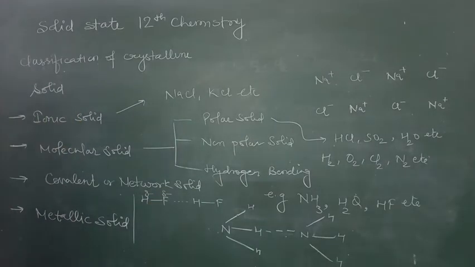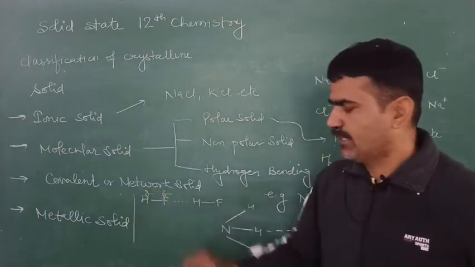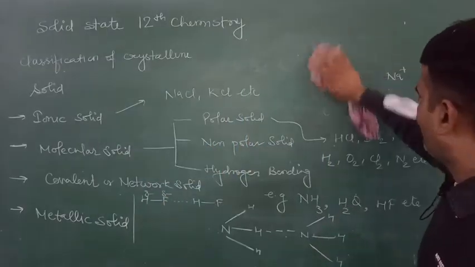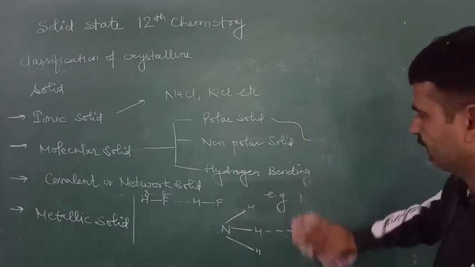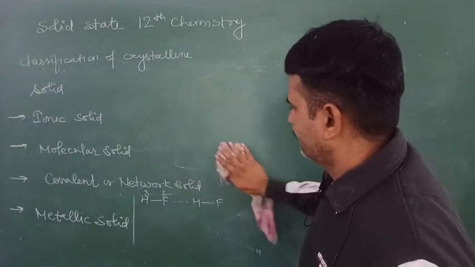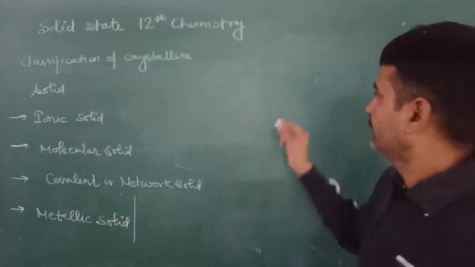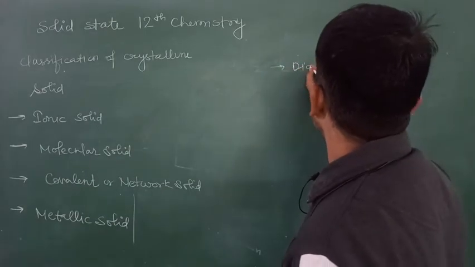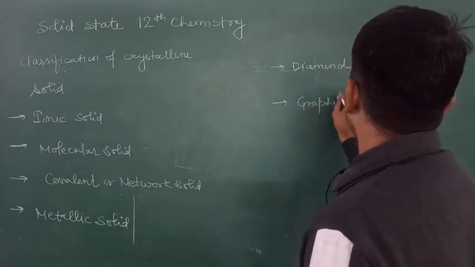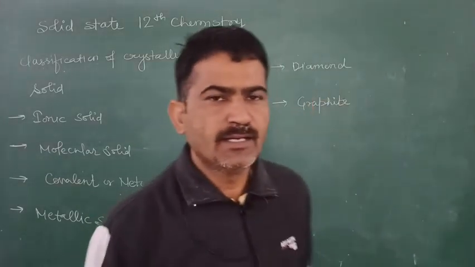The third type of solid is the covalent solid, also known as the network solid. The constituent particles of covalent or network solids are carbon. Examples of these network solids are diamond and graphite. These are examples of two network solids. First we will discuss diamond.